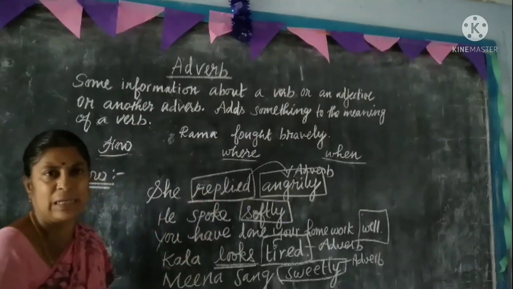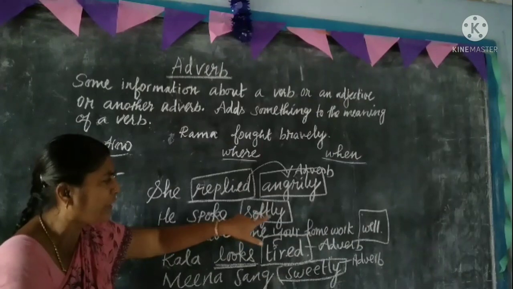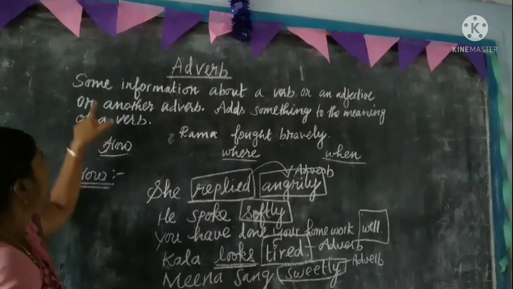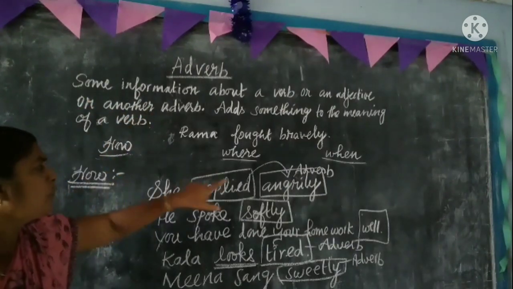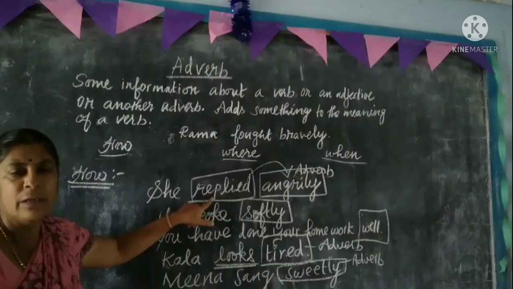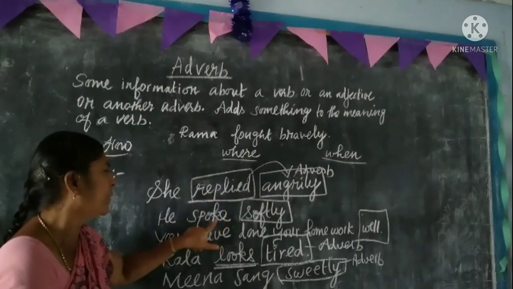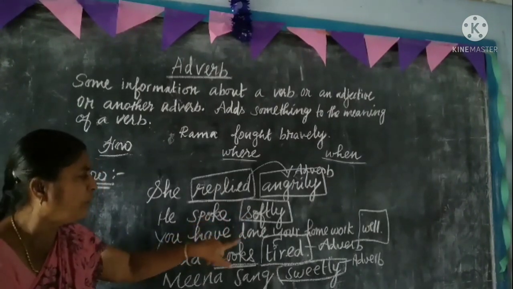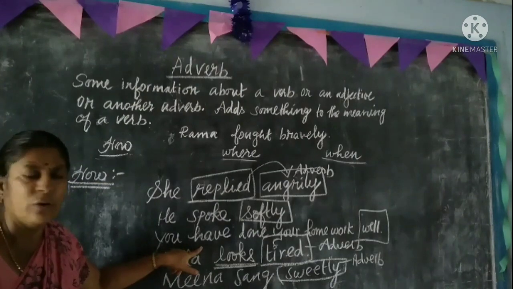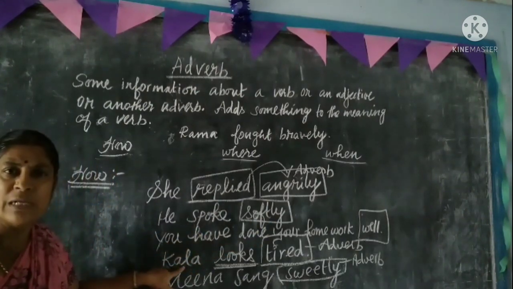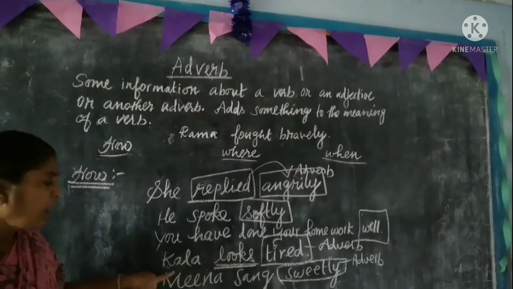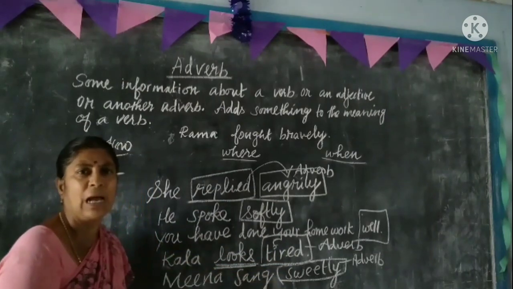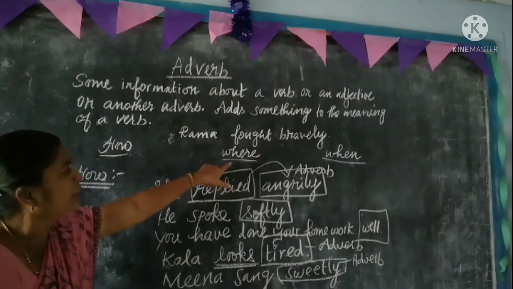She replied angrily. The words angrily, softly, well, tired, sweetly are called adverbs. They give some information about the verb. What information did you get? Replied, how? Angrily. Spoke, how did he speak? Softly. Done the homework, how? Well. How does Kala look? Looks tired. How did Meena sing? Sweetly. So all these words are called adverbs.